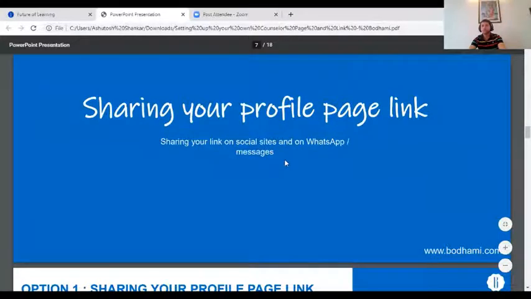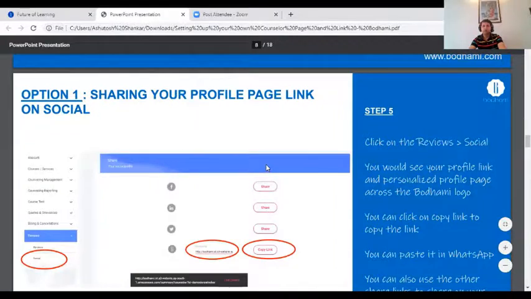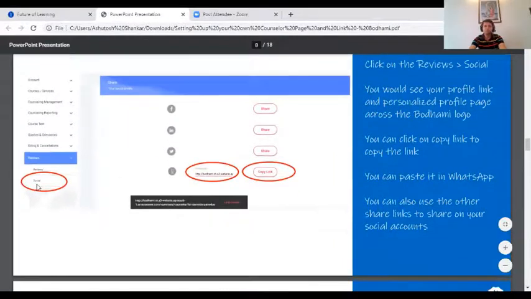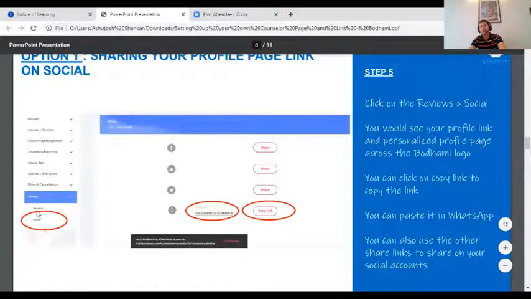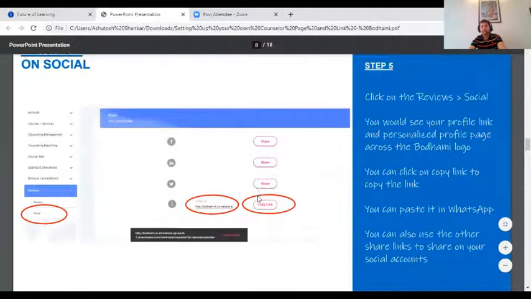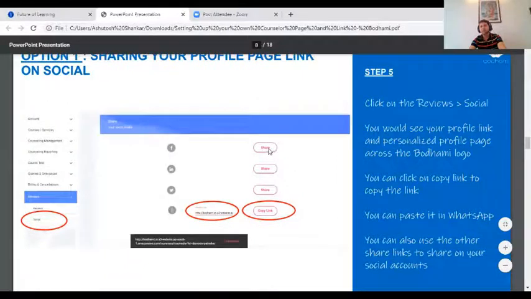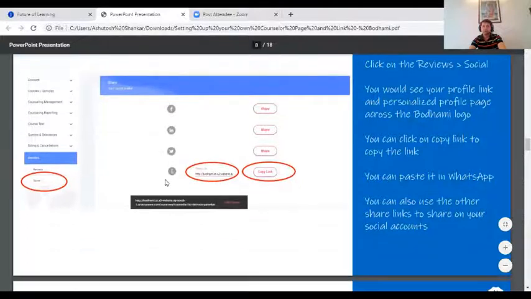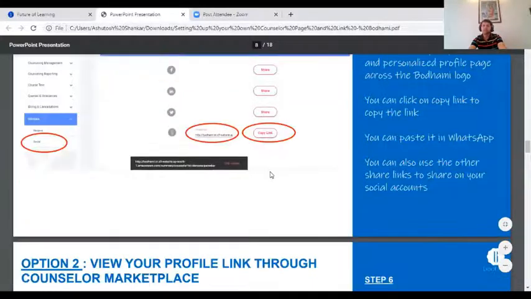Now you can share your link on social sites and WhatsApp also. How will it look? When you log in, towards the bottom you will see social. So you just click on that, and then directly from here you can share to Facebook. Directly from here you can share to LinkedIn, Twitter, and this Bodhami's website also it is there. You can also copy the link from here of your web page and you can share it in the WhatsApp also.